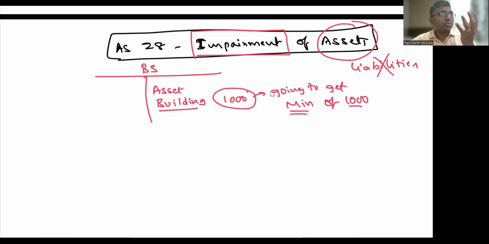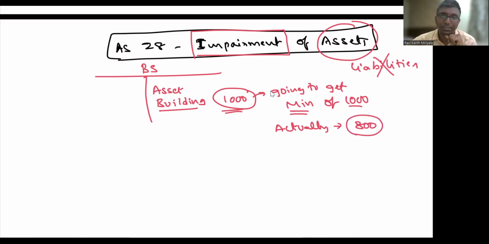Suppose the building has got some issues, and due to some reason you are not able to get 1,000. You are writing 1,000, but whether you sell it or use it, under the current circumstances it won't cross even 800 rupees.